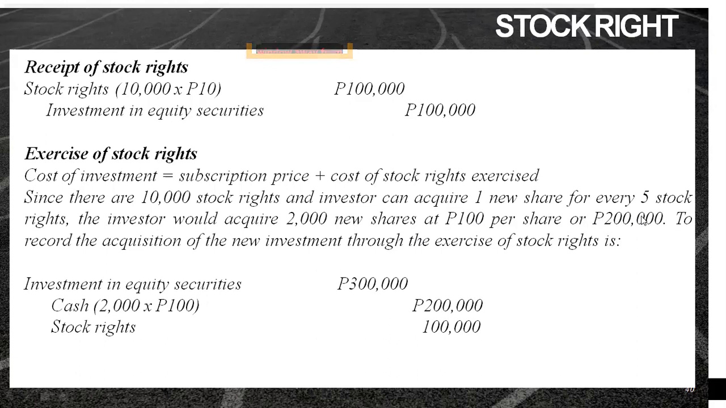So, take note no that our new investment, the cost of the new investment is comprised of the cost of the stock right, which is 100,000 plus your subscription price. So that's 200,000 plus 100,000. So ito yung entry natin. Debit natin yung bago nating investment in equity securities at 300,000 ang total. That is composed of the subscription price that you paid 200,000 plus yung in-exercise mong stock rights. No? Yung value na in-exercise mong stock rights amounting to 100,000.